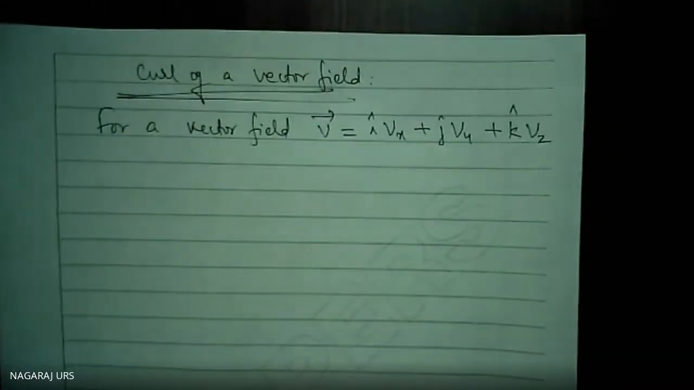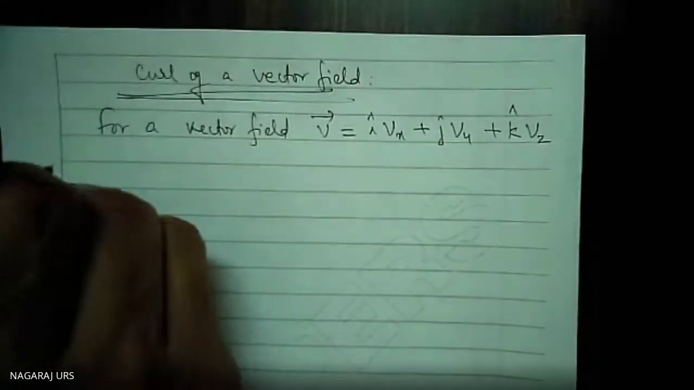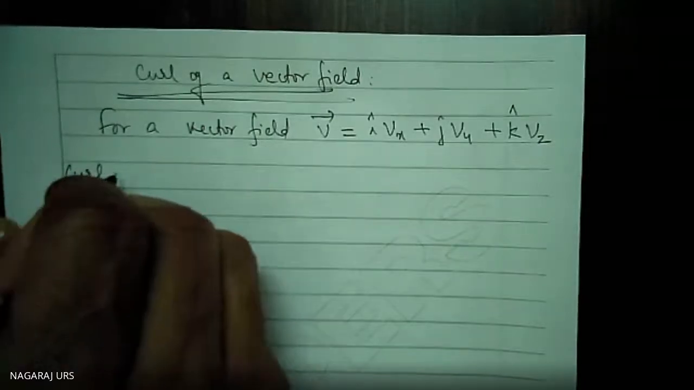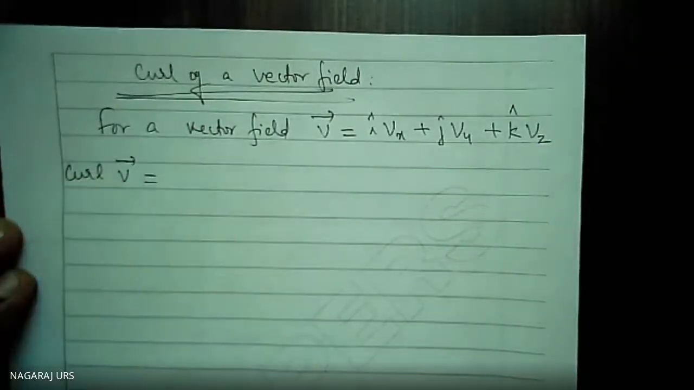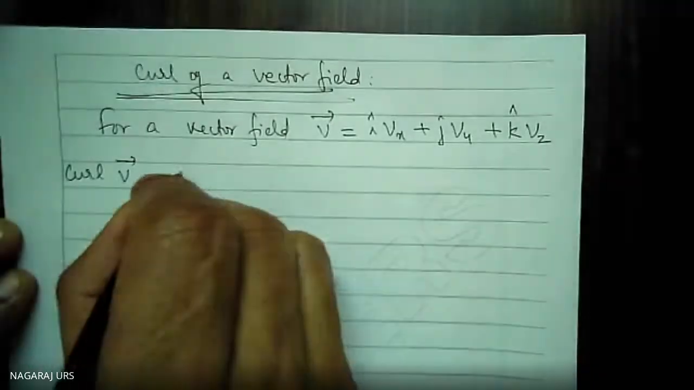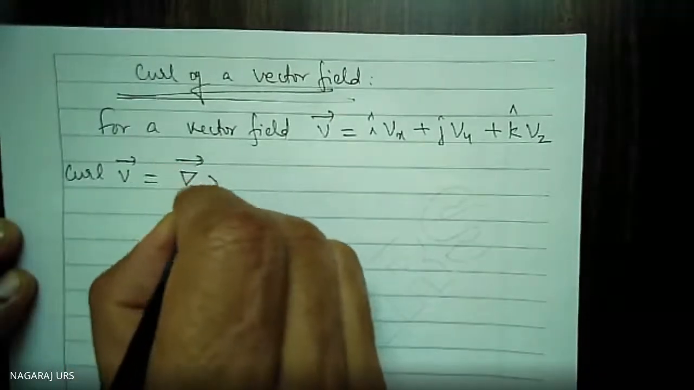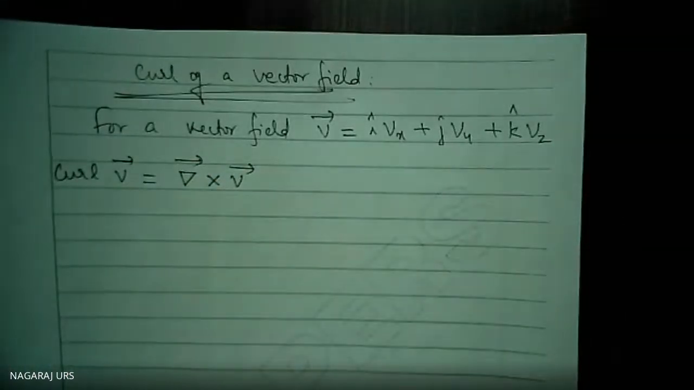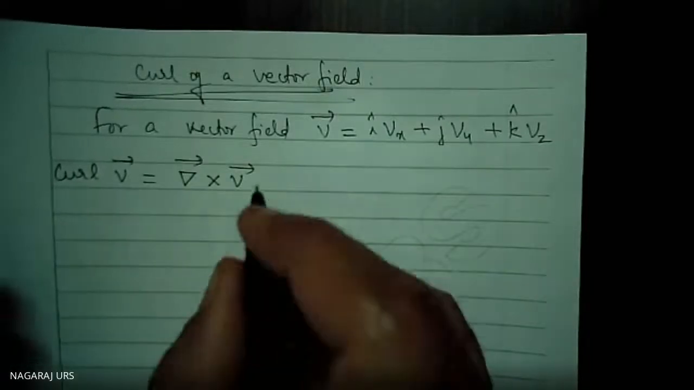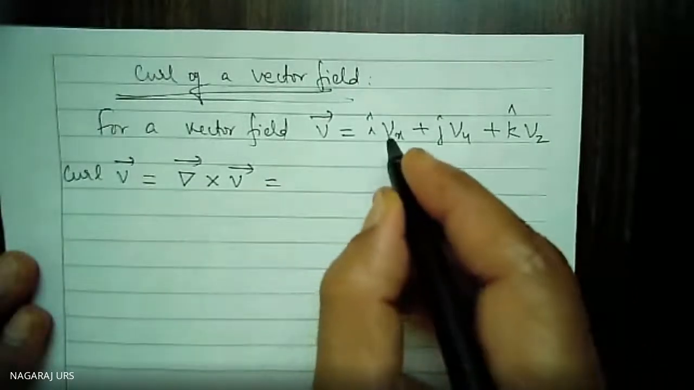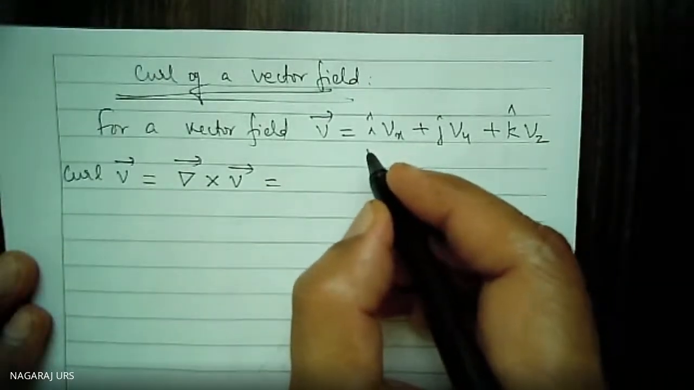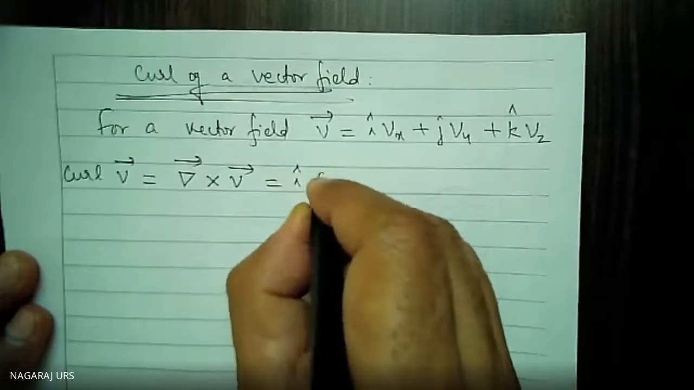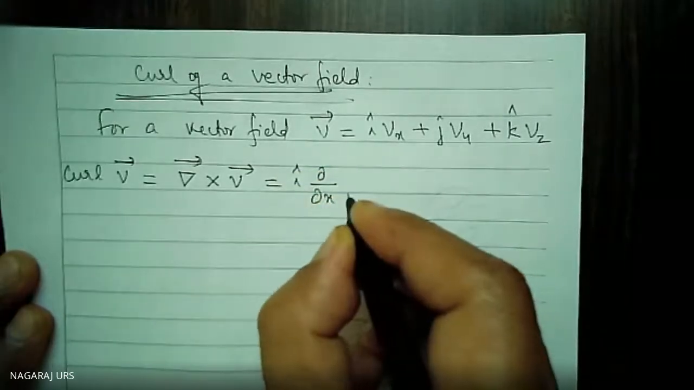You know about this. Okay, for a vector field V, the curl of that one is given by curl V is equal to del cross V. This is curl. Del cross V means that is equal to here. Del, already you know that. What is that del value? I cap del by del x.